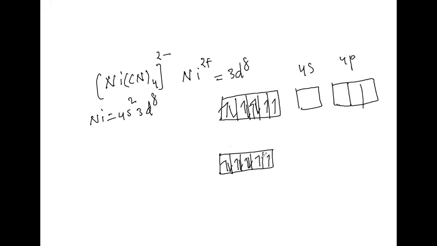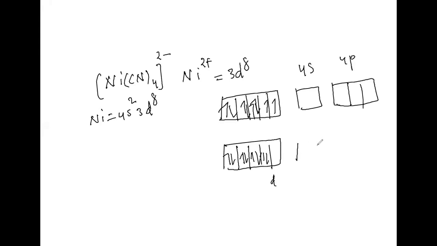This one also I am putting in here. Okay, it means what can I take here?